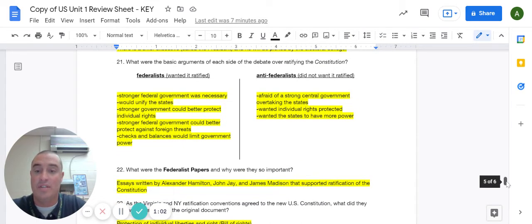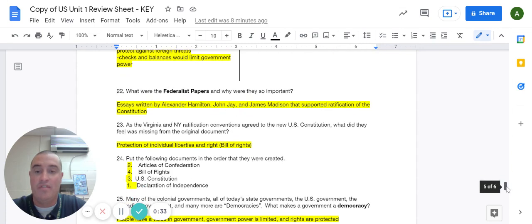The Federalists were the ones that wanted it ratified. The Federalists thought that we needed a stronger federal government. We needed to unify the states under the Constitution, that a stronger government could protect our country and also protect rights, and that checks and balances would limit this power of the government. The Anti-Federalists at first did not want the Constitution ratified. They were afraid of a strong central government overtaking the power of the states. They wanted individual rights protected and wanted states to have more power.